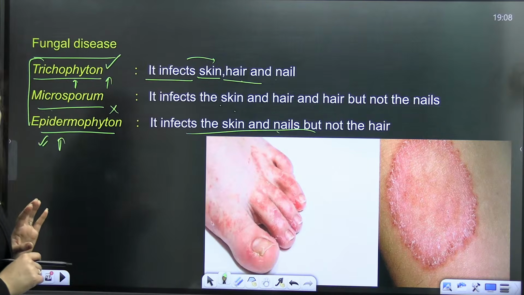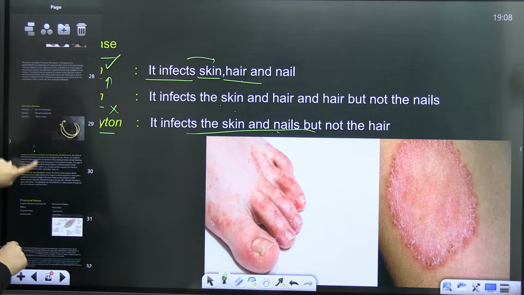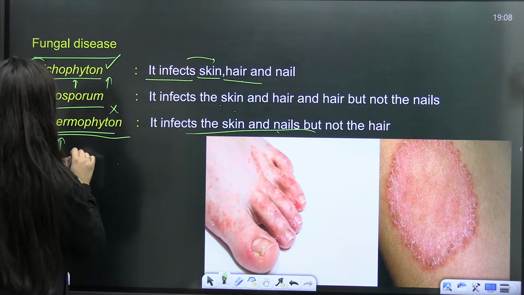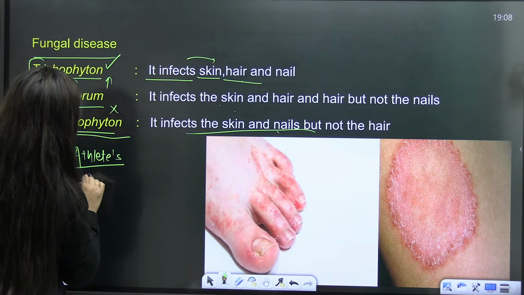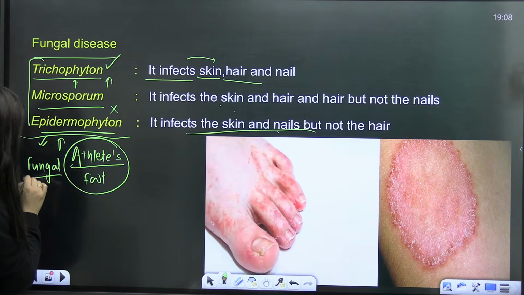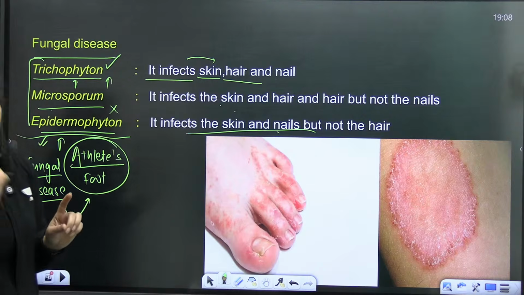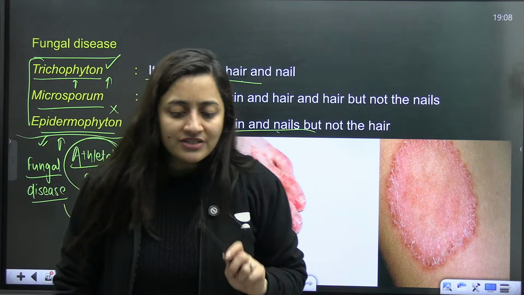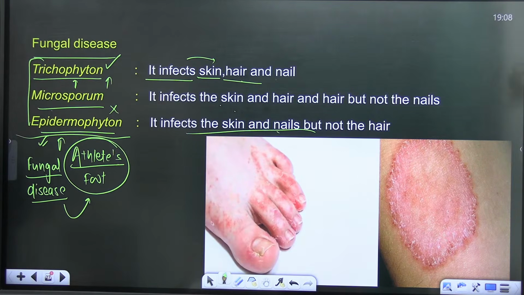So this is it. Which question can be asked from this part? From this part, you have to remember athlete's foot. Tell me, it is a fungal disease, number 1. You just have to tell me it is caused by which particular fungi. Quick. It is caused by which particular fungi? Athlete's foot.